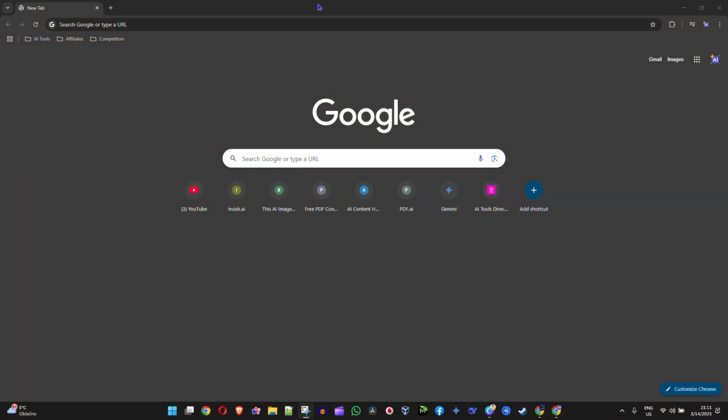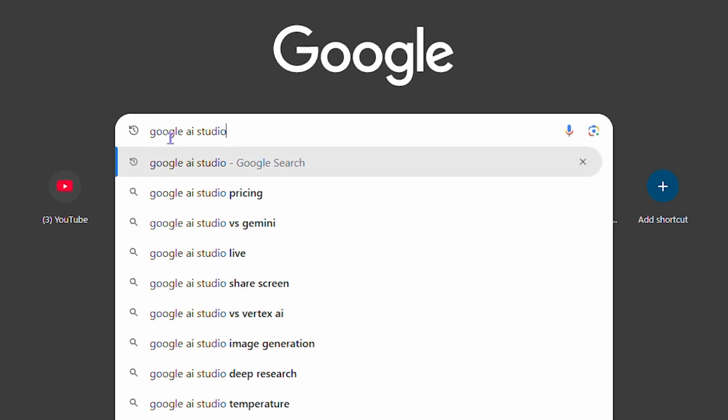Now, the first thing I want to mention, in order to get this account you need to have an active Google account, right? So you want to ensure that you have an active Google account and you sign into Google. Now, all you have to do is simply open up your browser and type in Google AI Studio.